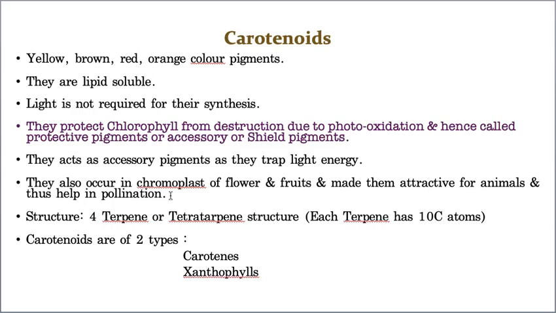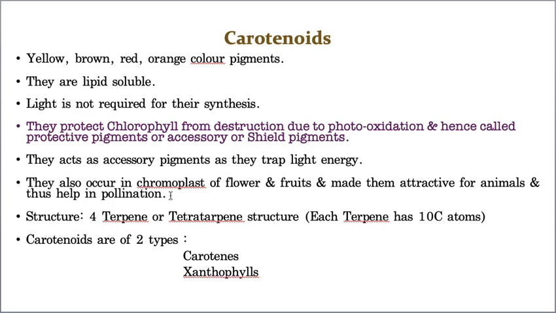That is the reason why flowers are present in various colors. Some flowers are blue, some yellow, some orange, red. How do so many colors come? That is because of the carotenoids, okay? And this structure consists of four terpenes. Because four terpenes are present, it is called a tetraterpene structure, and each terpene consists of 10 carbons, okay? And carotenoids are again divided into carotenes and also xanthophylls.